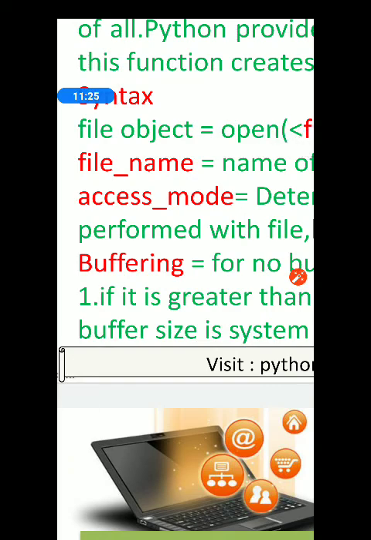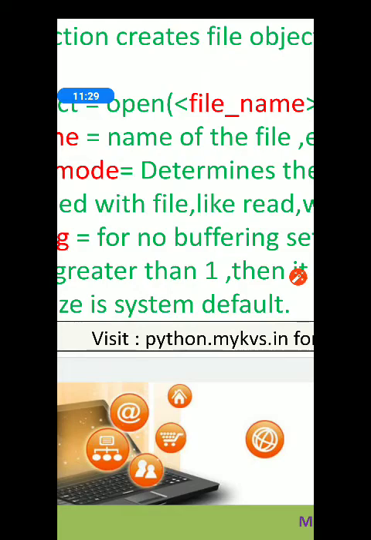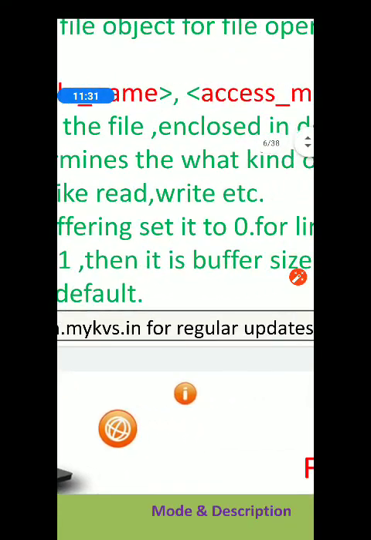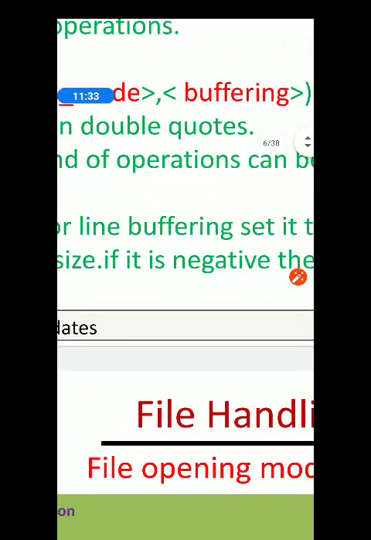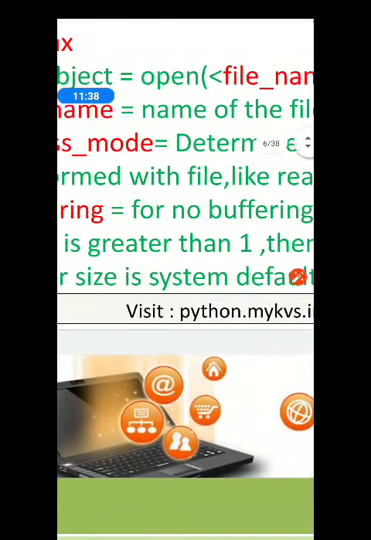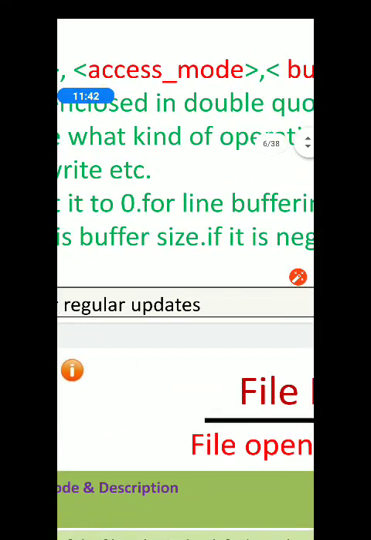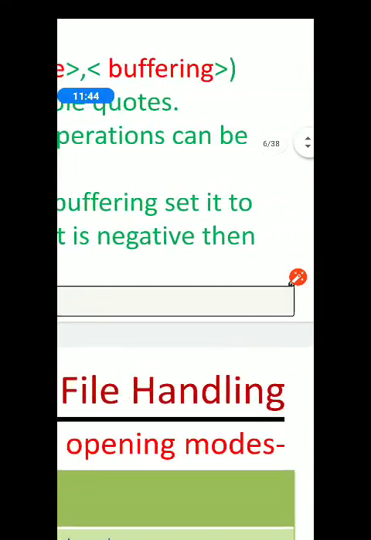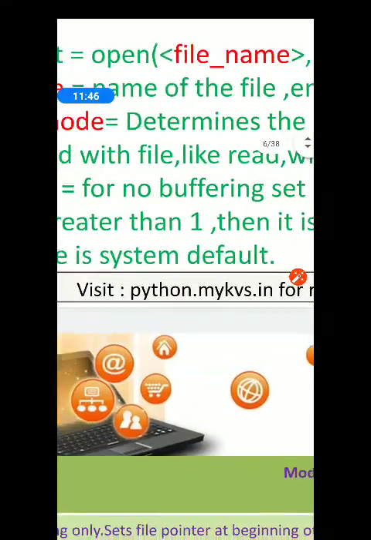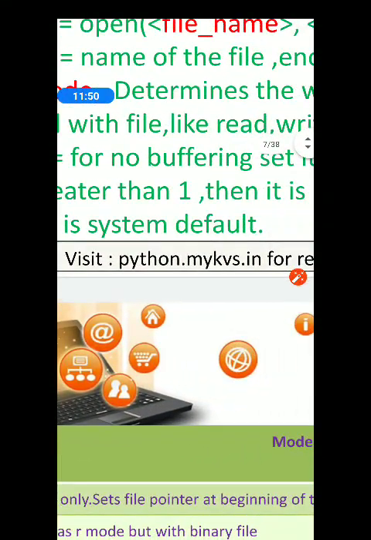Buffering. If you don't want to buffer, in that case set it to 0. And for line buffering, you can set it to 1. And if it is greater than 1, then this is the buffer size. And if it is negative, then the buffer size is system default.